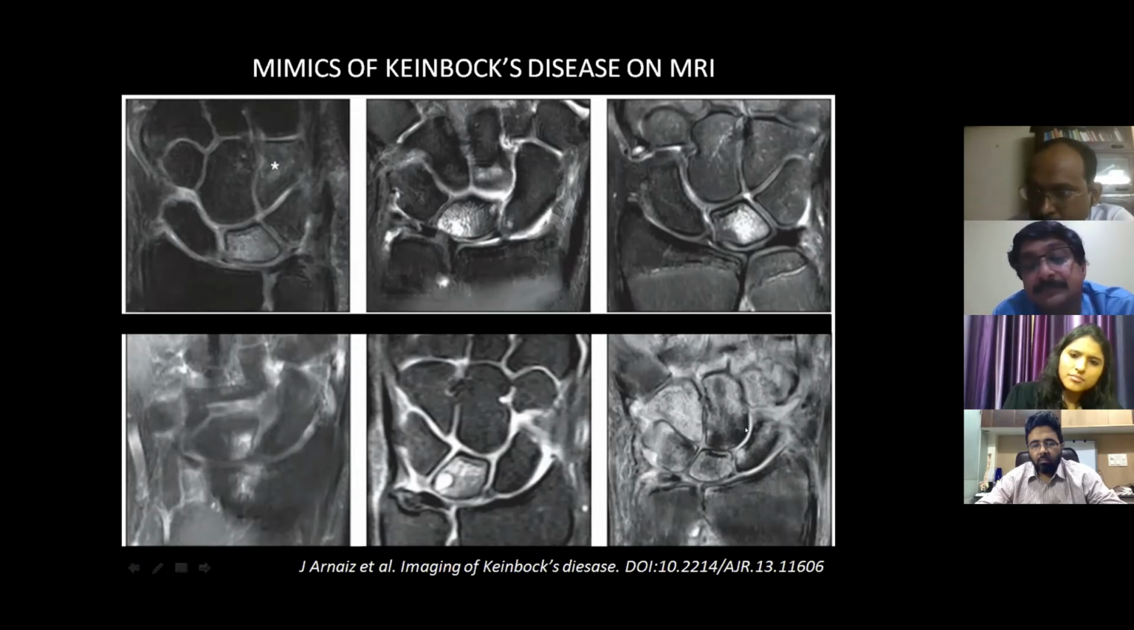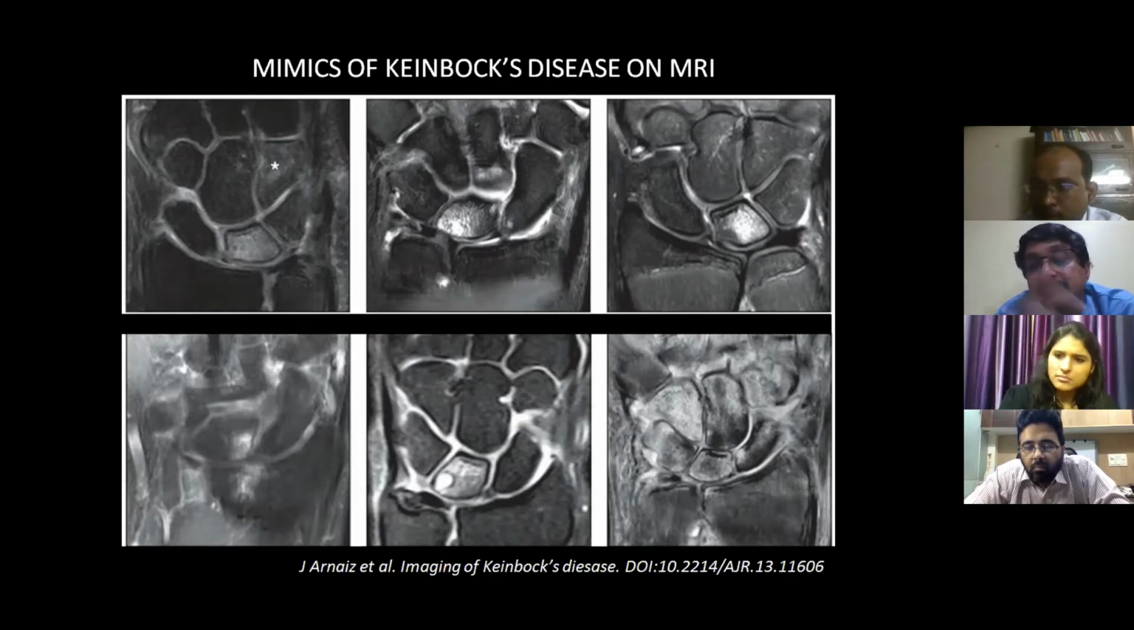So here the differentiation is the morphology is preserved. It is not edema only seen within the lunate. The other carpal bones are also showing edema, and you can see diffuse subcutaneous edema there, and there is also some joint effusion. So these are the common 6 mimics which we face when we do regular reporting of the MRI.